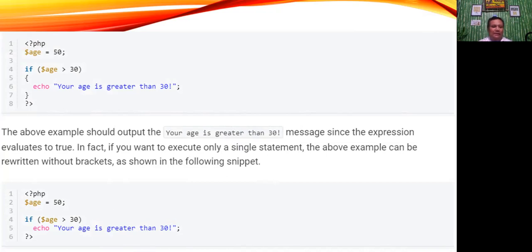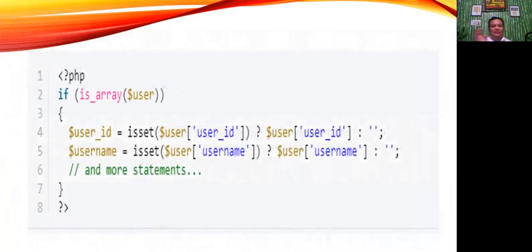As what we have here at the bottom. On the other hand, if you have more than one statement to execute, you must use brackets as shown in this example. As you can see here, we are now using the if, and this is what we call brackets. So we use brackets if we have more than one statement.